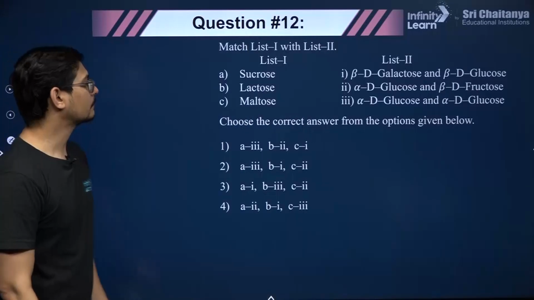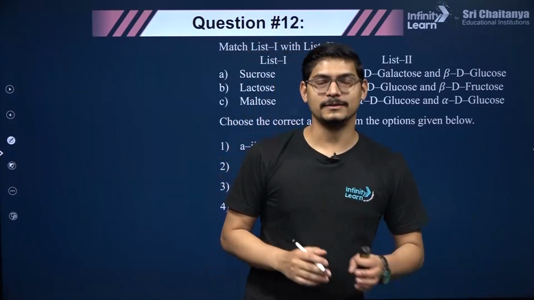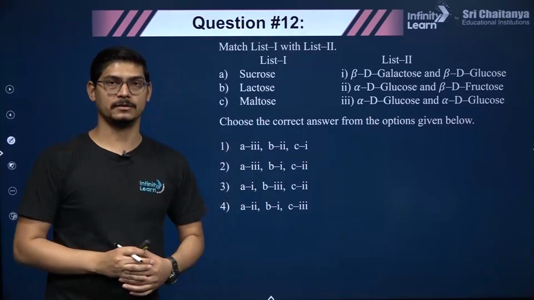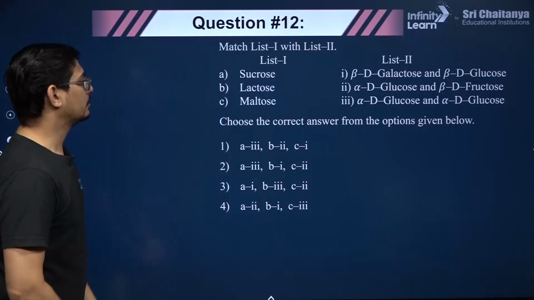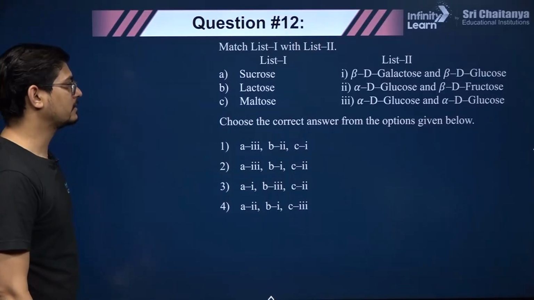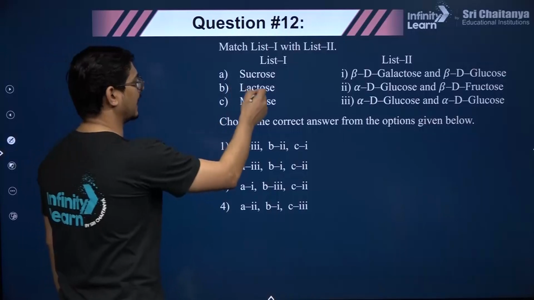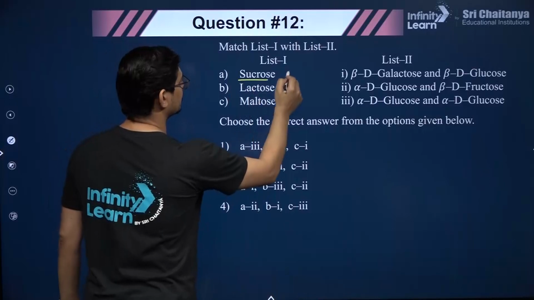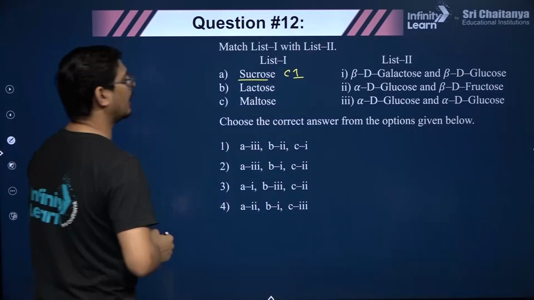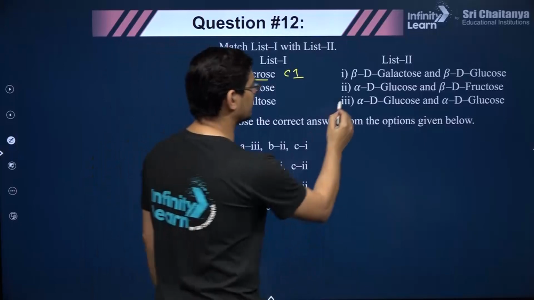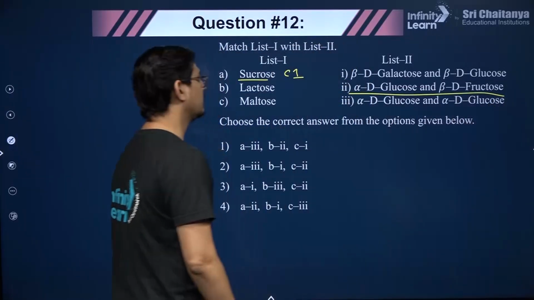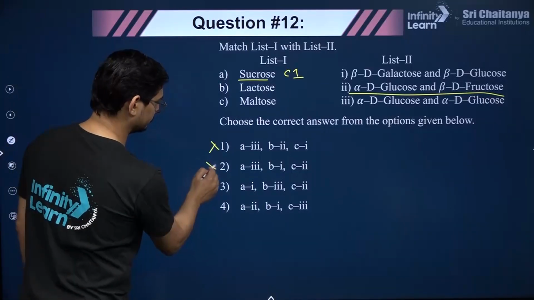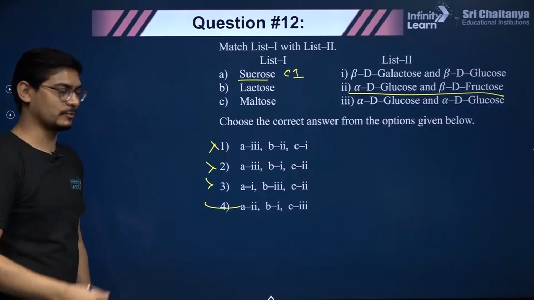Please remember this. Then again, in the disaccharides, please remember the nature of the glycosidic linkage, because this is something JEE has been asking repeatedly. So what types of glycosidic linkages are present in sucrose, lactose and maltose? Sucrose we have just seen. In sucrose, the C1 carbon of alpha D glucose and C2 carbon of beta D fructose, right. So this must be the correct answer for sucrose. A matches with second, alpha D glucose and beta D fructose. See, such a simple question.